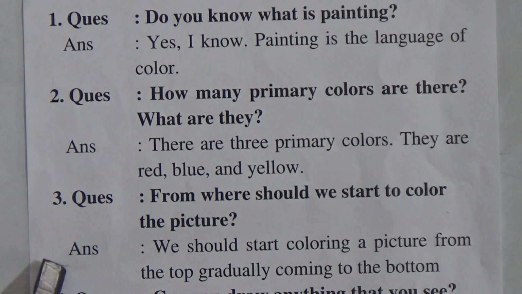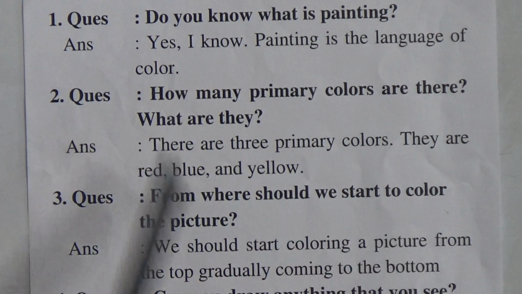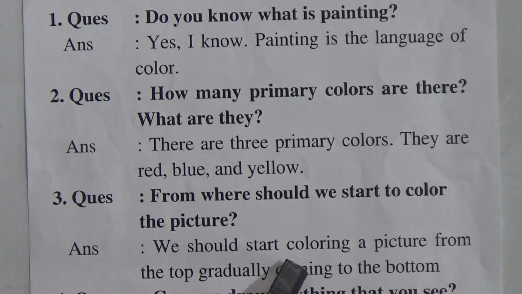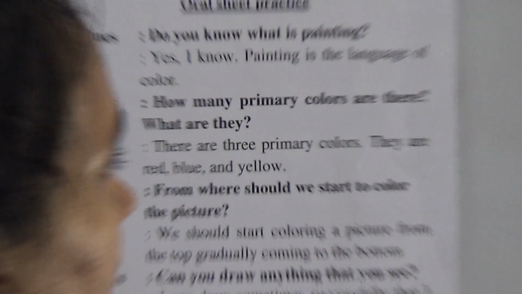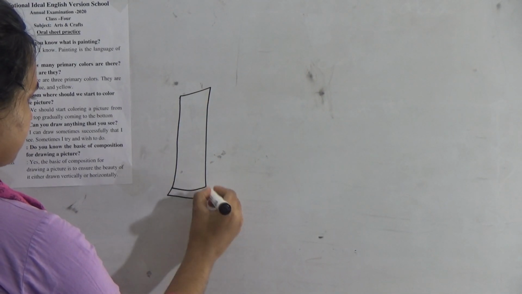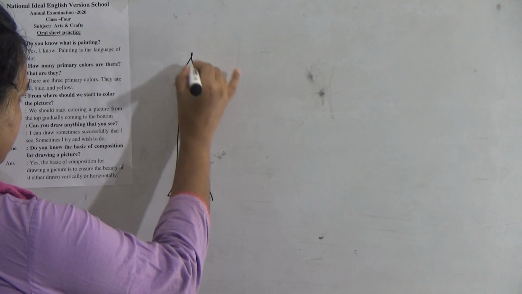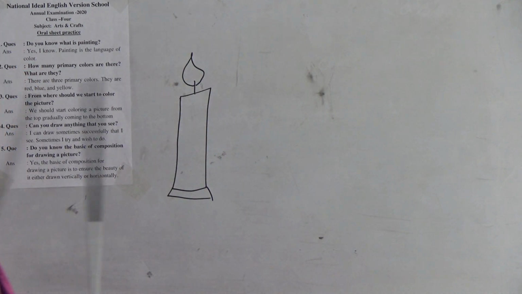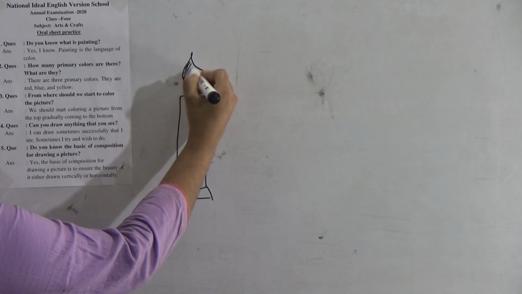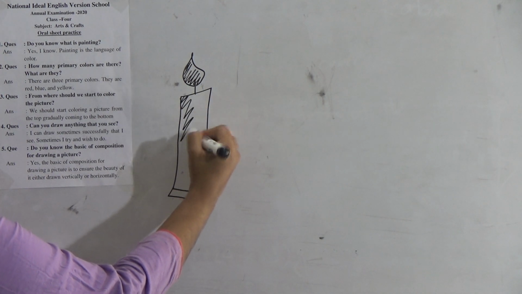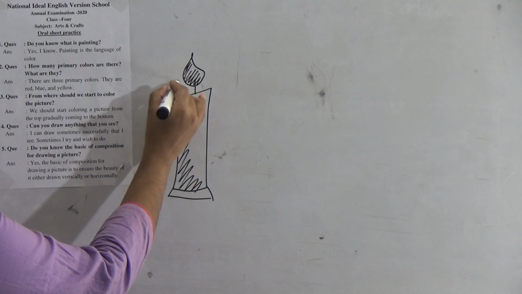Question number 3. From where should we start to color the picture? We should start coloring a picture from the top, gradually coming to the bottom. That means, imagine if you draw a candle. According to this question, you should color from here, top to bottom, and that is gradually.